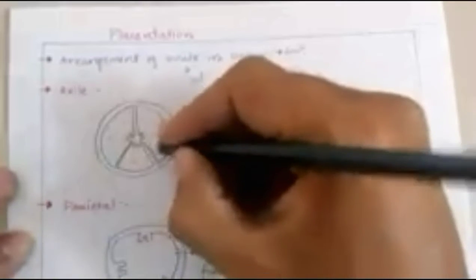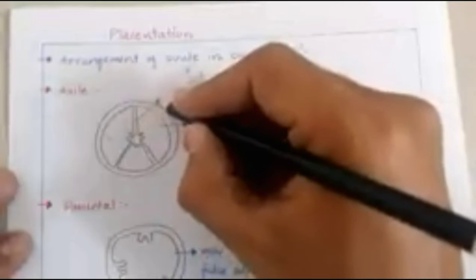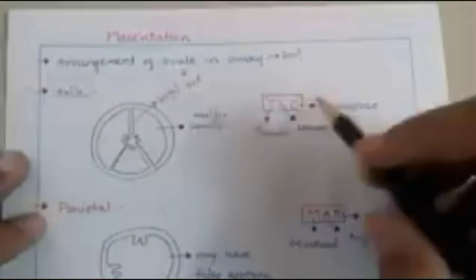The things which separate these locules are known as septa. Septa or septum divide two things. As this is separating two different chambers, it is called septa, and axile placentation will have a multilocular arrangement. So what are the examples?